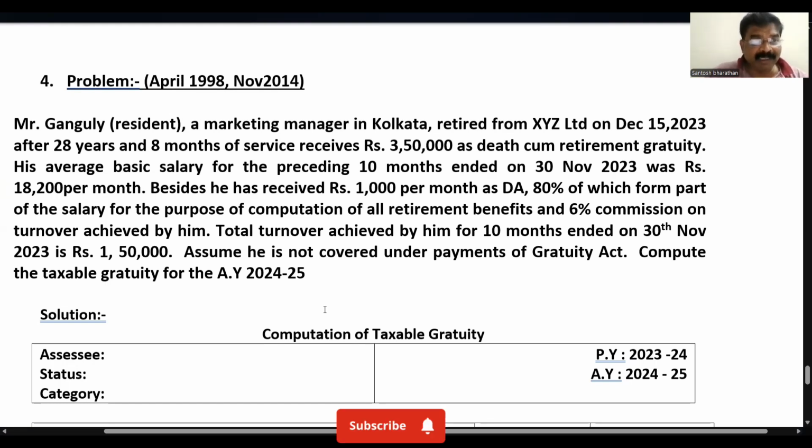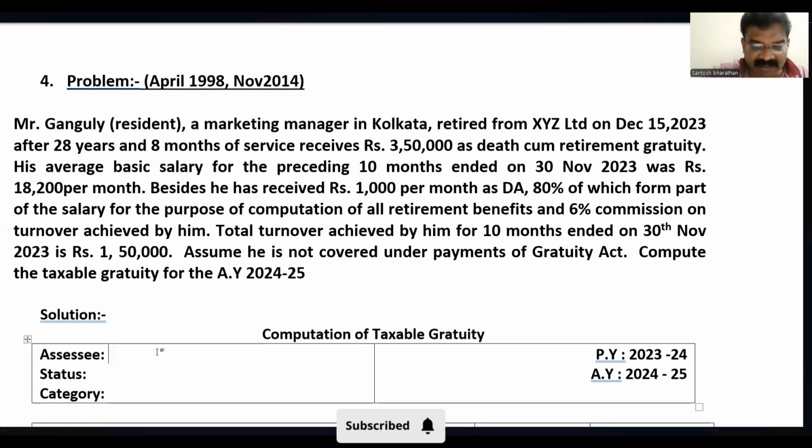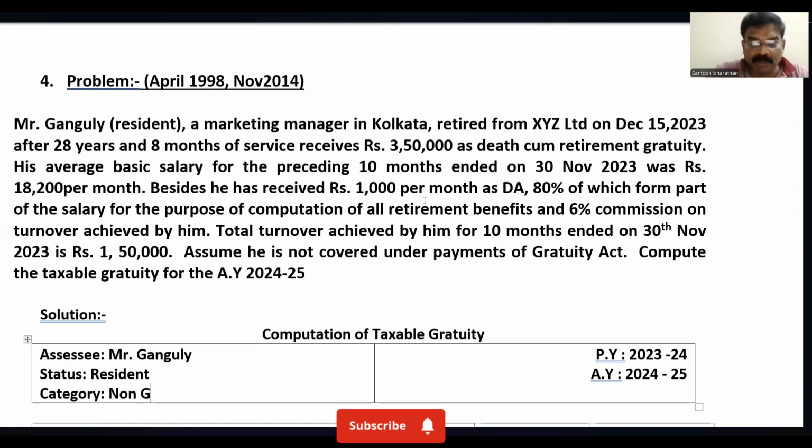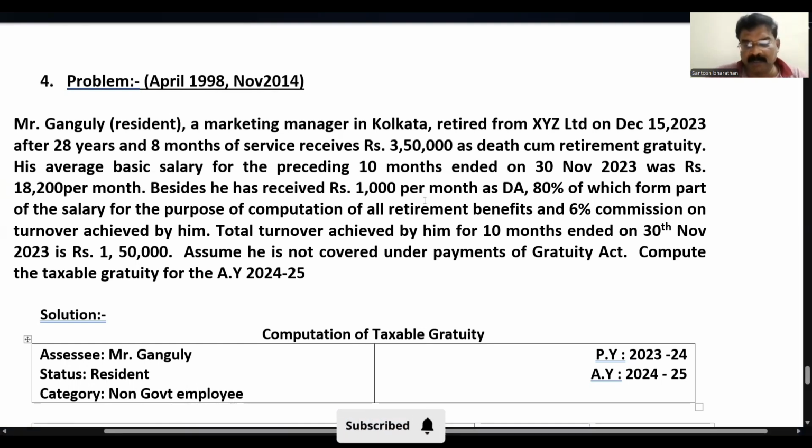Okay. Mr. Ganguly, resident. I directly write here assessee. The assessee name is Mr. Ganguly, G-A-N-G-U-L-Y. His status is resident. See, children, for this format, it carries marks. Category. Again, he is a manager in Kolkata, in a private limited company. So I write as non-government employee. Likewise, previous year 23-24, assessment year 24-25.